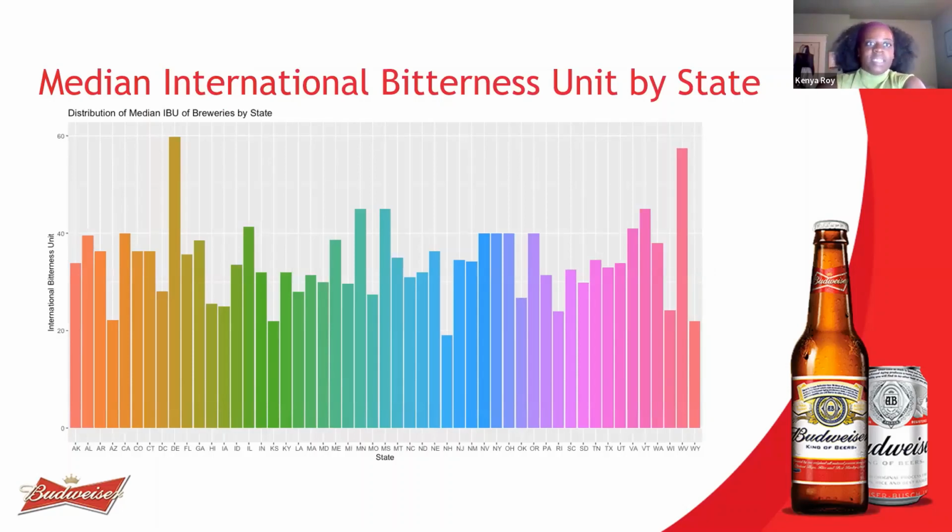Looking at the median IBU by state, we found that the relationship was pretty consistent, but there were two outliers.